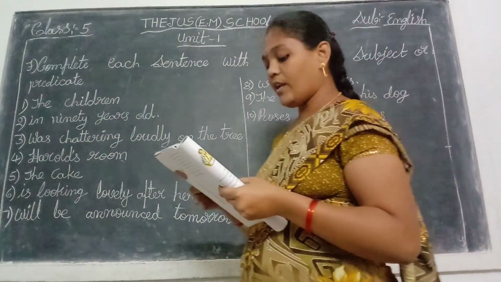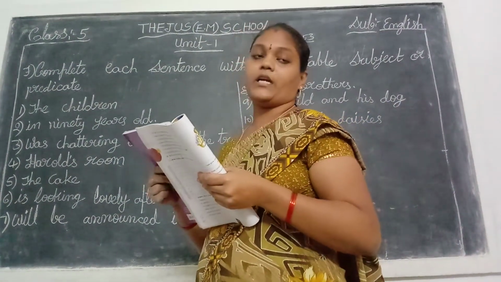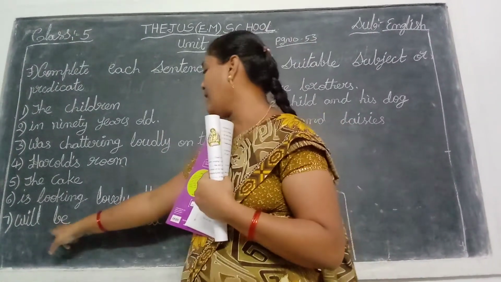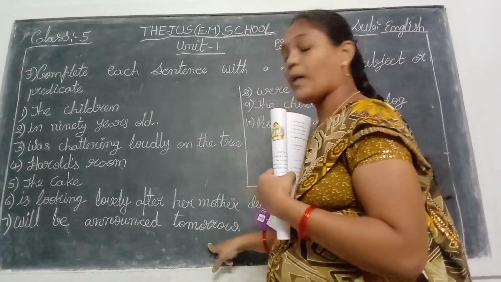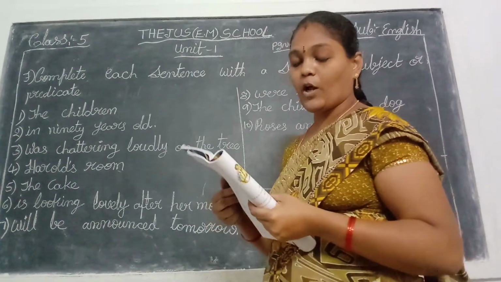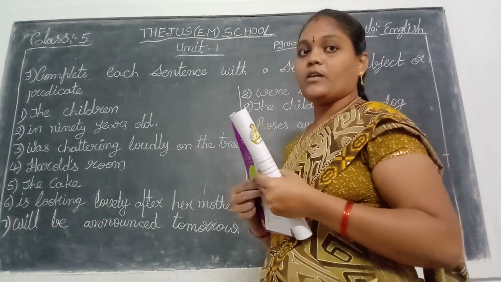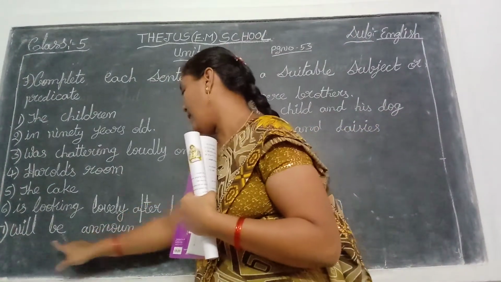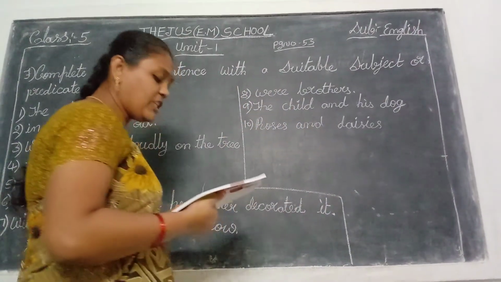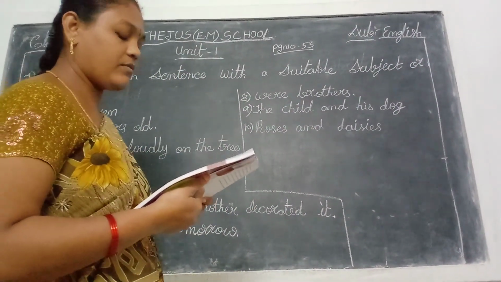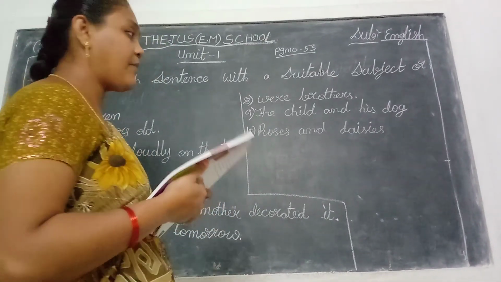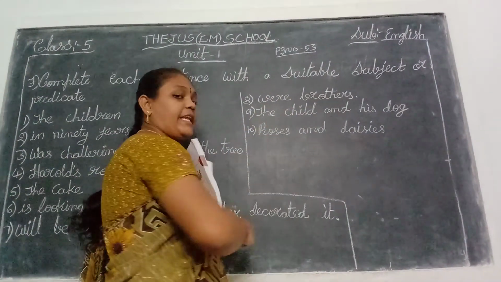Next, seventh one. The topic of the debate. Here the subject is given, you write the predicate. The topic of the debate will be announced tomorrow. What is the subject here? The topic of the debate. Okay, the topic of the debate will be announced tomorrow. Next, eighth one. Dash were brothers. Arjun and Bhim. Arjun and Bhim are the subject. Were brothers is the predicate.